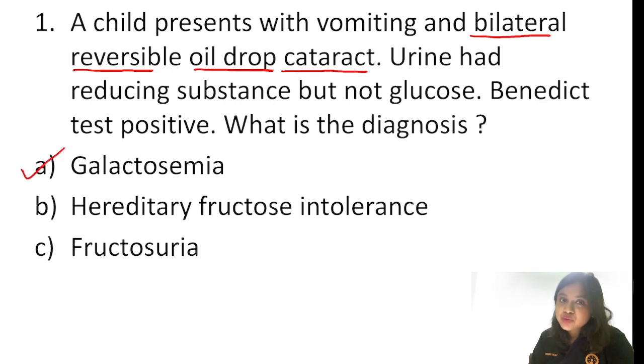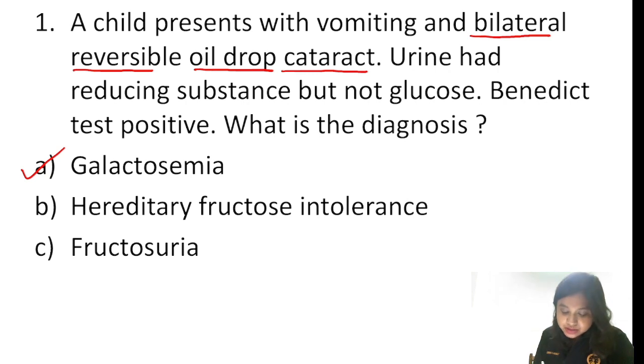Urine had reducing substance positive but not glucose. Again, very important clue. That is non-glucose reducing substance positive in urine, and Benedict test is positive. So what is the diagnosis? It is very clear cut. It is nothing but galactosemia.